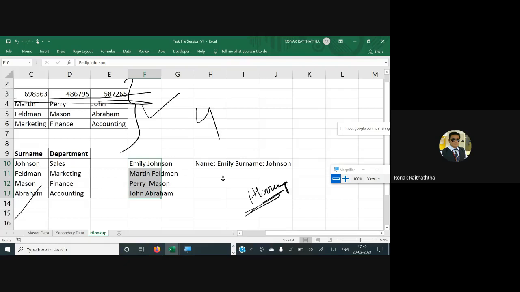Any guess? Sir, wild guess. There is a concatenate function or what? Good, I liked it. I liked it, but that's not the right answer. Anyone else? Good. So you had used the antonym of concatenate, deconcatenate.